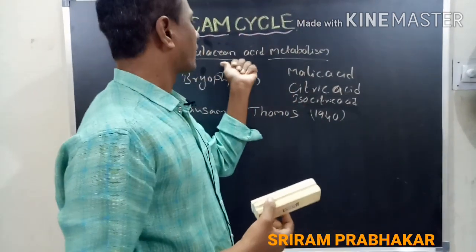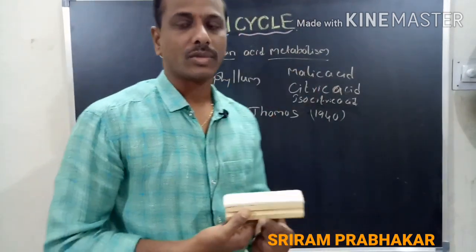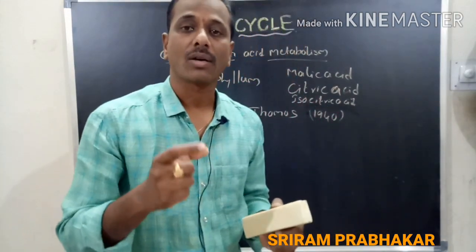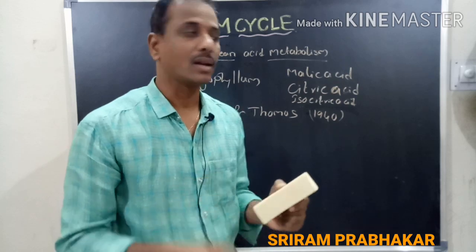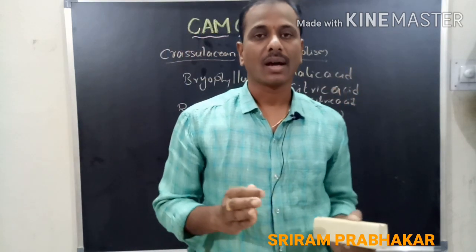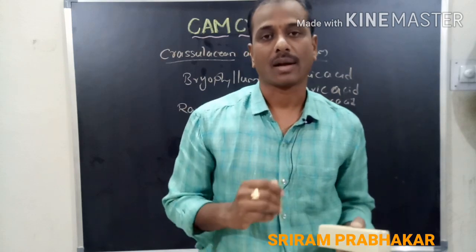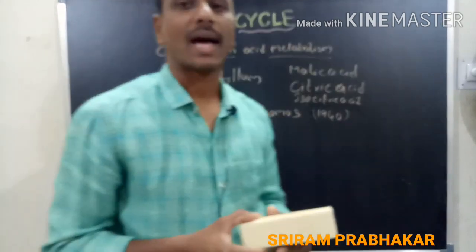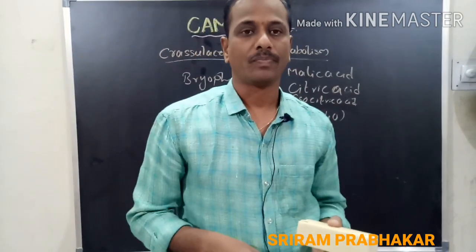After the formation of acids, the scientists found that different types of acids are synthesized in the plant cell, those are malic acid, citric acid and isocitric acid, etc. So this process is called crassulacean acid metabolism.